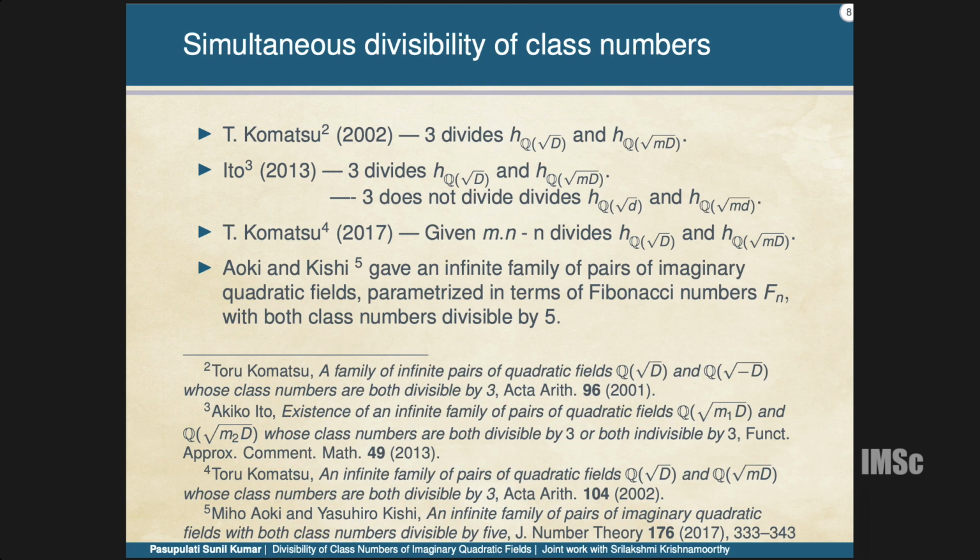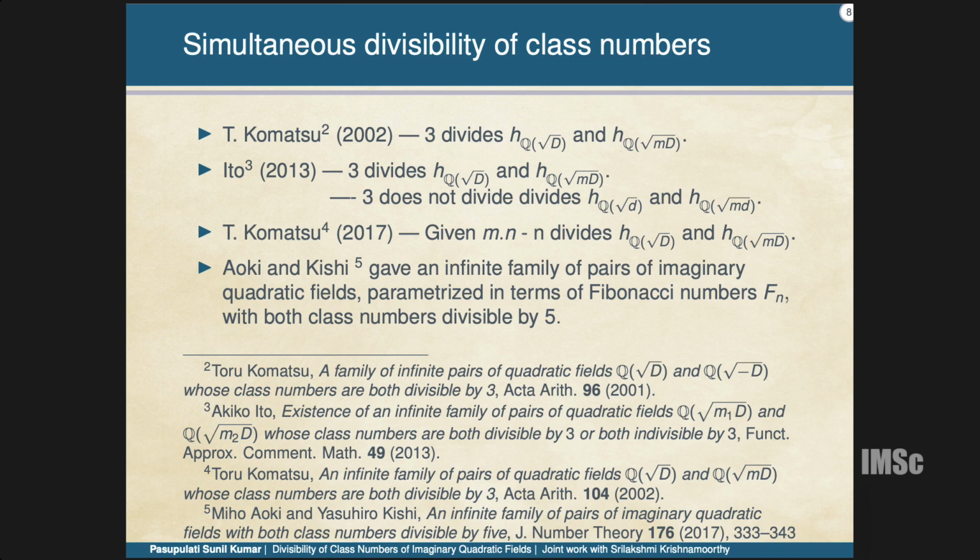That is okay. The people also have studied the simultaneous divisibility of class numbers, and to list a few, Komatsu actually proved there are infinitely many d such that 3 divides the class numbers of Q root d and Q root md, and Ito proved that there are infinitely many d such that 3 divides this, and in the same paper she also mentions that there are infinitely many d such that 3 does not divide the class numbers of this.